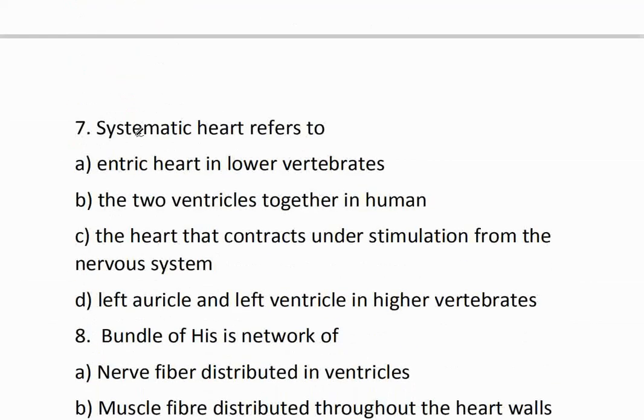Question number 7. Systematic heart refers to option A, enteric heart in lower vertebrates. Option B, the lower ventricles together in human. Option C, the heart that contracts under stimulation from the nervous system. Option D, left auricle and the left ventricle in higher vertebrates. The correct option is option A, enteric heart in a lower vertebrate.